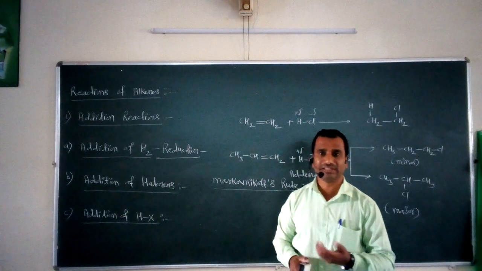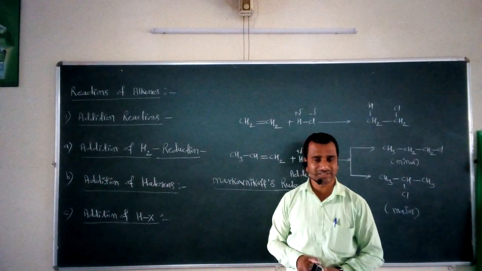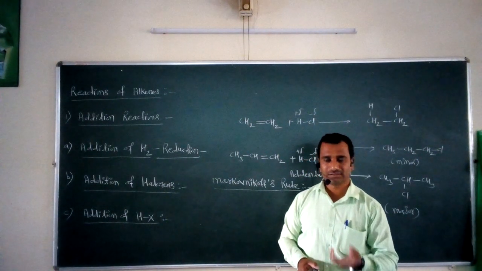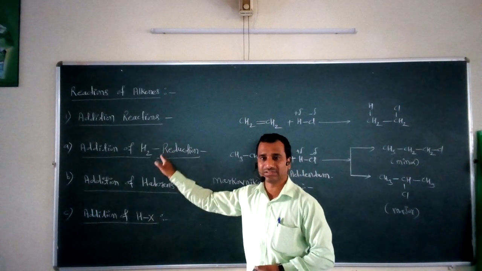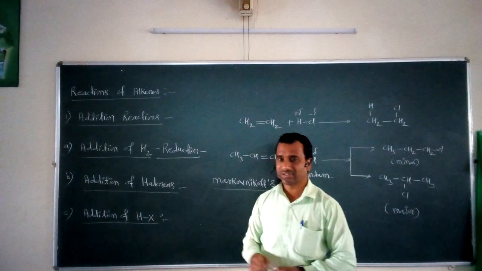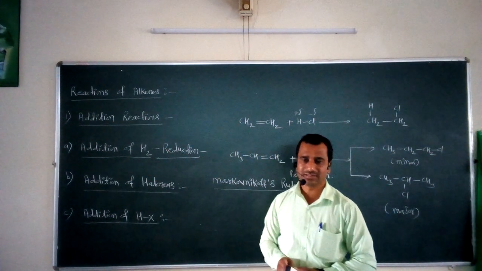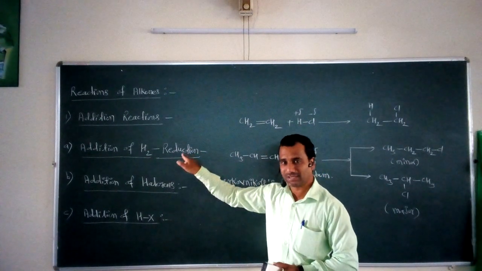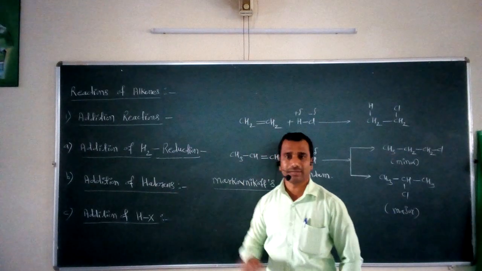Now we already discussed what addition and cleavage reactions are. After that, we started the first type of reaction, addition reactions, in which we completed three different reactions. The first reaction is addition of H2 across the carbon-carbon double bond in alkenes, which is called the reduction reaction. The second reaction is addition of halogens across the carbon-carbon double bond to form vicinal halides.